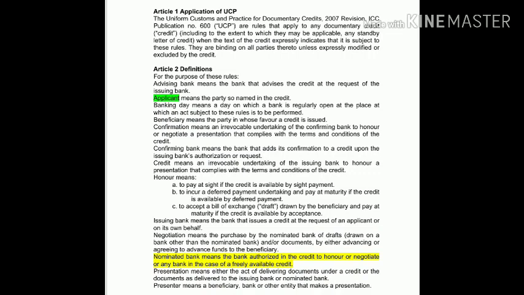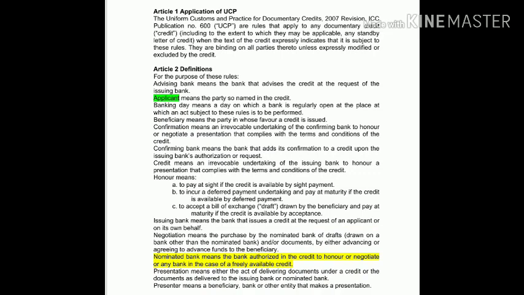Confirming bank means the bank that adds its confirmation to a credit upon the issuing bank's authorization or request, which we have discussed before. Now let's move on to credit. Credit means an irrevocable undertaking of the issuing bank to honor a presentation that complies with the terms and conditions of the credit.